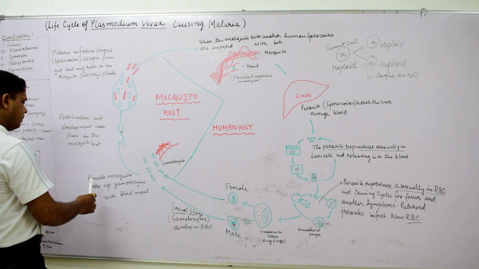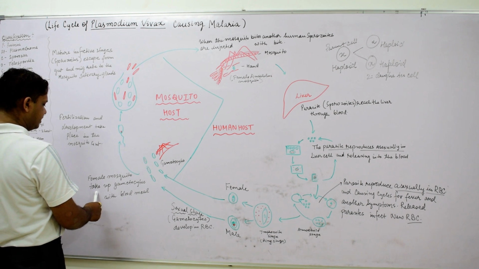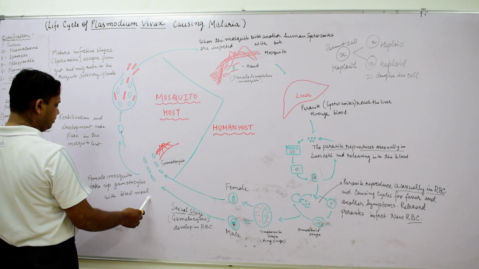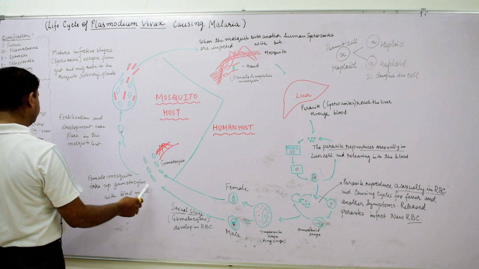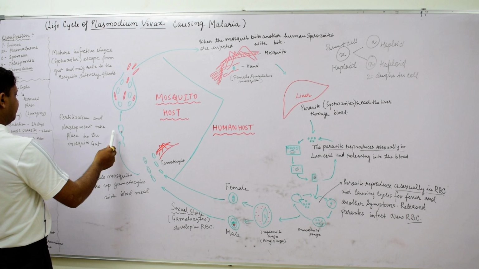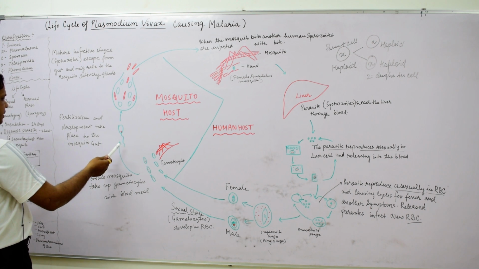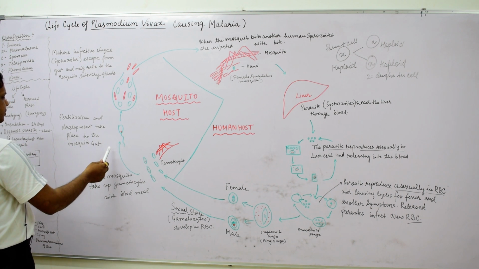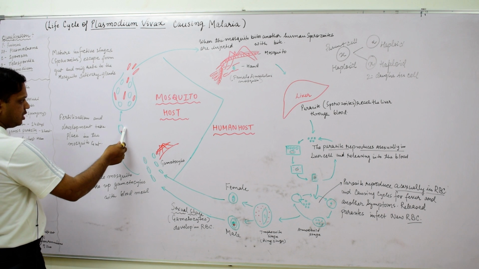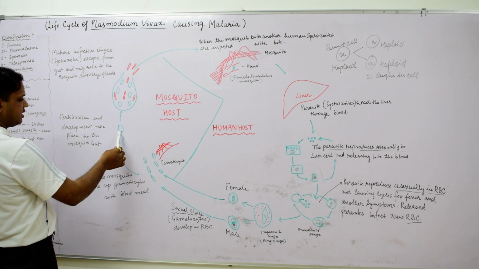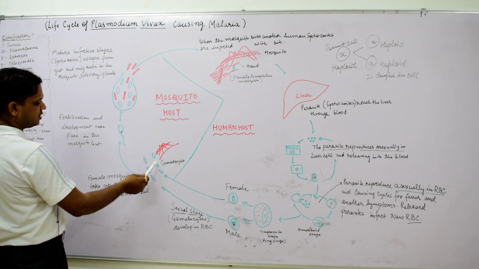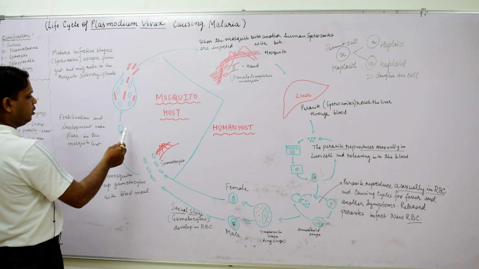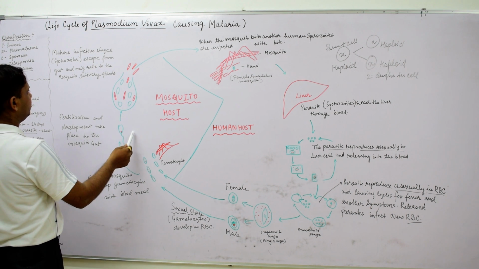Now we will see that the female mosquito takes gametocytes with the blood meal, as I have told you. Then fertilization of the gametes takes place, means fertilization and development take place inside the mosquito gut. So this is the fertilized cell, means both haploid cells become diploid in the body of the mosquito.